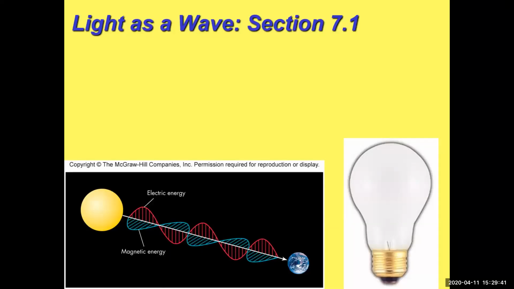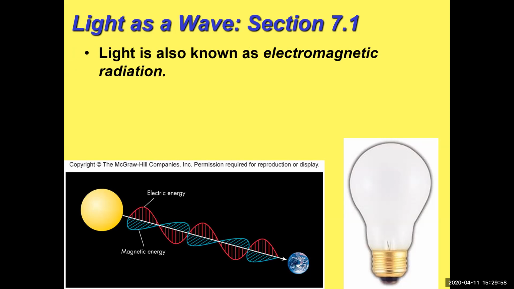Hi, so we're going to talk about light, and eventually we're going to do a little bit about light in general, and then we're going to talk about how light and matter interact. So we're just going to do a little talk about light right now. And so light is the common word for it, but in science, light is called electromagnetic radiation. And we'll talk a little bit about different types of electromagnetic radiation in a minute.